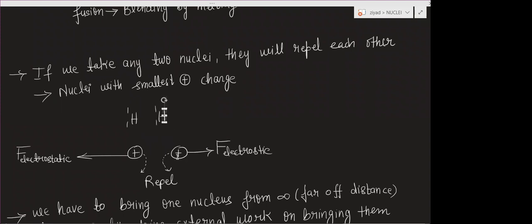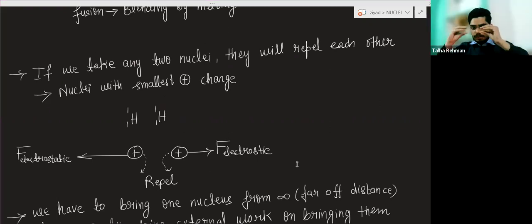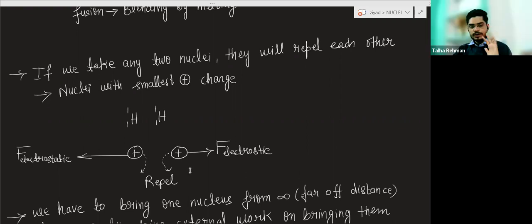The nucleus has a positive charge, so there will be a force of electrostatic repulsion between the two. When these nuclei try to combine, they will be repelled by the electrostatic force of repulsion. So how will the fusion take place?